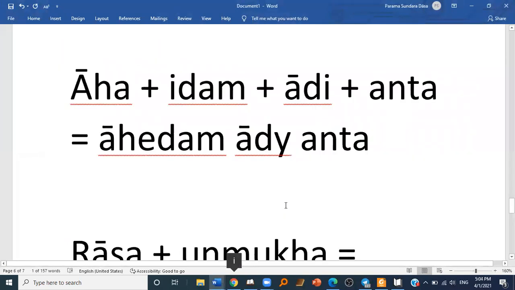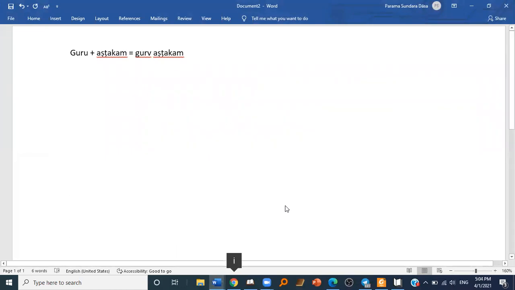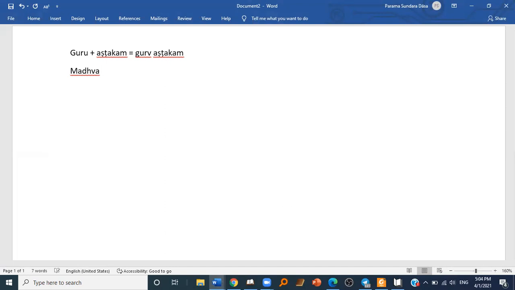So then, Prabhu, I'm just wondering, Madhvacharya. Actually, we had a discussion about that in another class, but Madhva is one word, and we cannot literally break it into Madhu and Acharya. Because the one word is Madhva, and the other is Acharya.